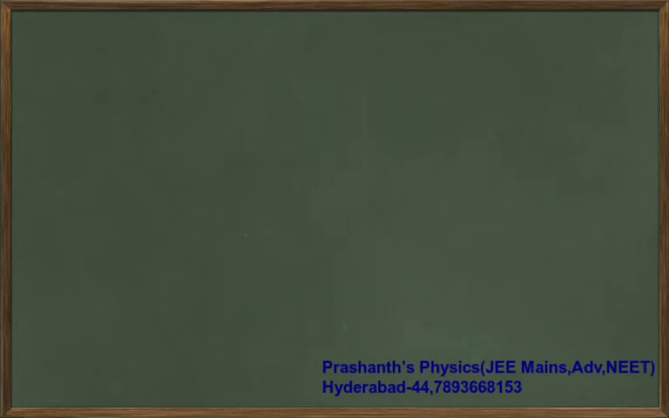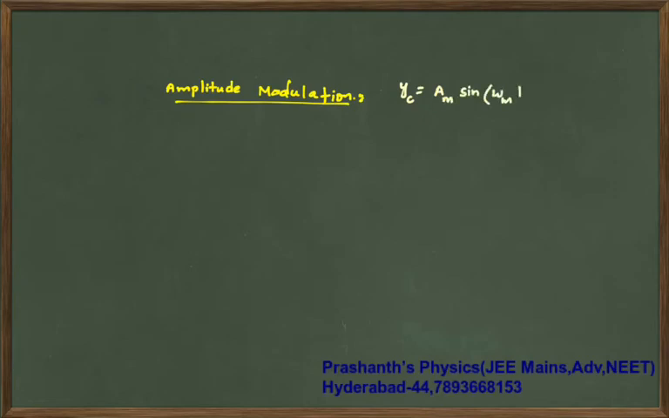Now, first let me develop the math, then I will come to that part. First let me develop the math, that is your amplitude modulation. Now if you are taking this message signal, your message signal is amplitude of message into sine of omega of message into t, right? So that is what you have.